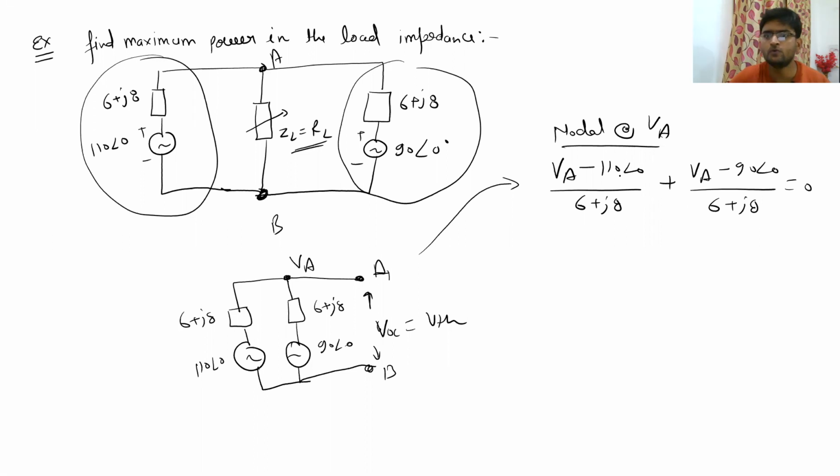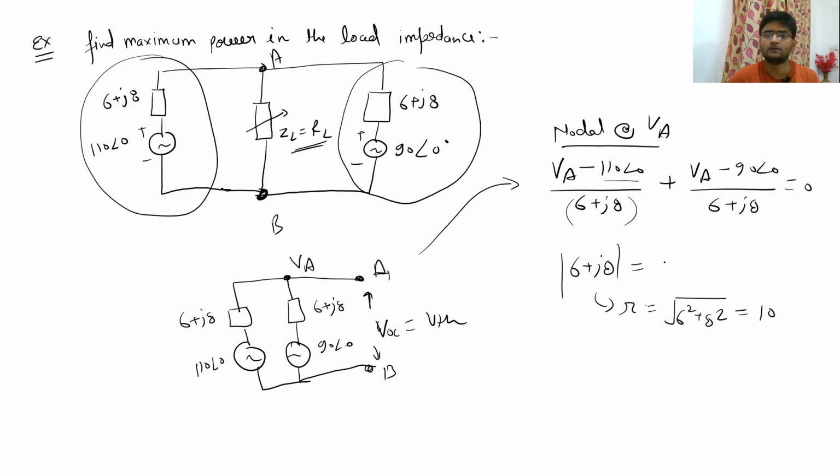If you want to calculate this 100 angle 0 in the complex form, or if you want to calculate this 6 plus J8 in the polar form, it is very easy. For 6 plus J8, you will have to find the magnitude first, which is R. R will be nothing but the square root of 6 squared plus 8 squared, so it will become 10, right?